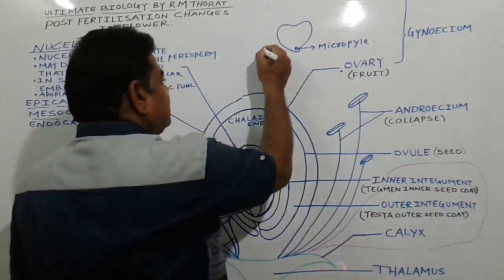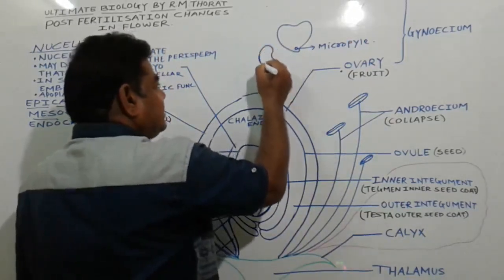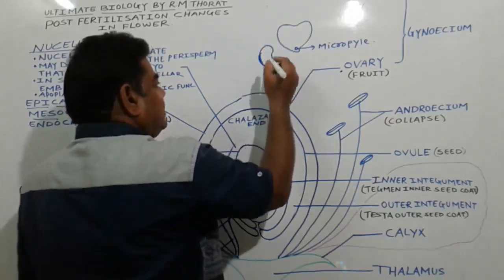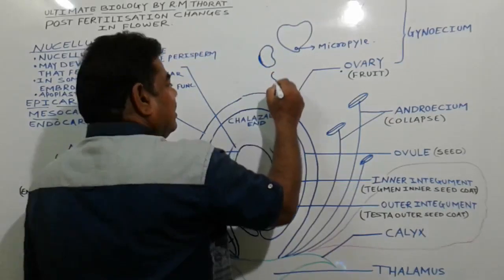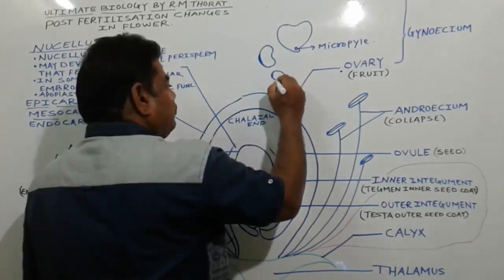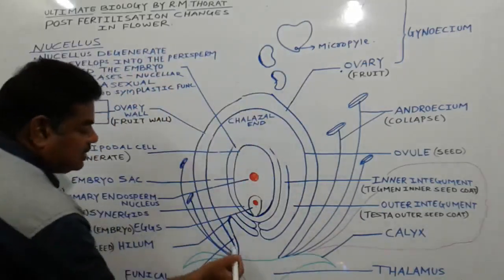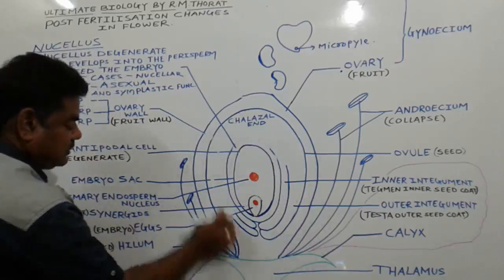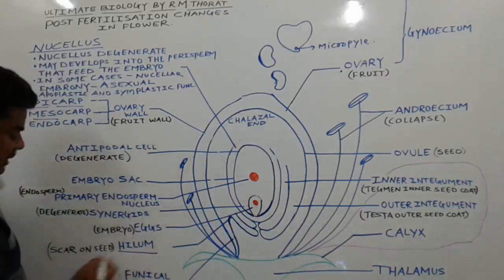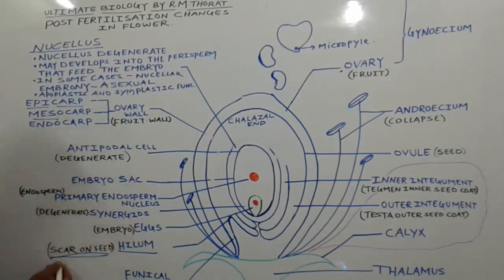In some seeds we will see a scar like this, or in some cases a white scar present here also. This structure is nothing but the junction of the ovule body and the funicle. We call this structure the hilum. That hilum persists and is present as a scar on the seed.